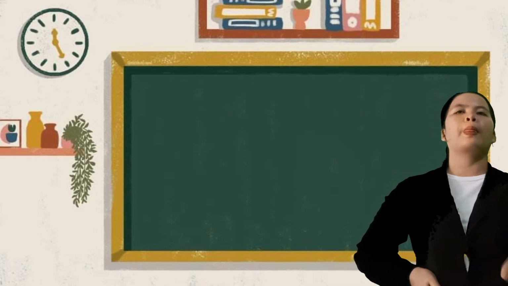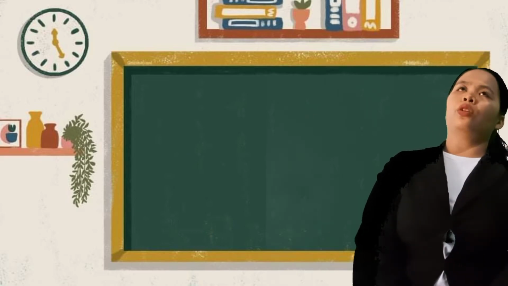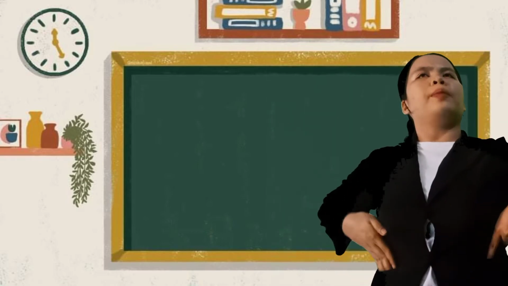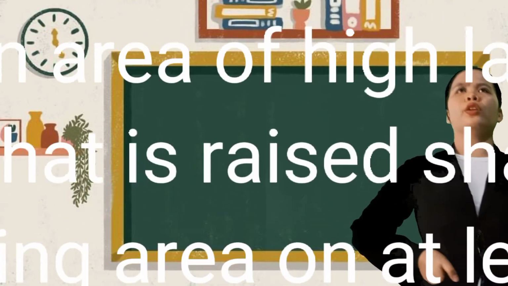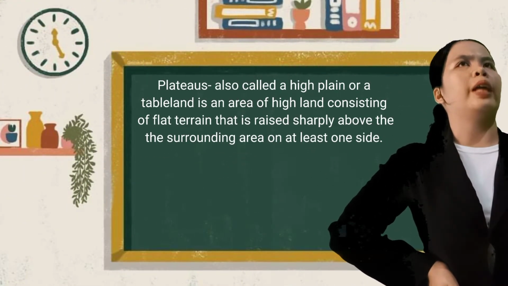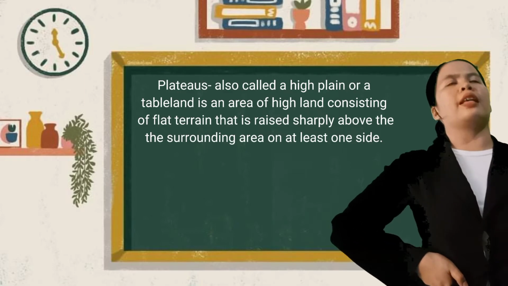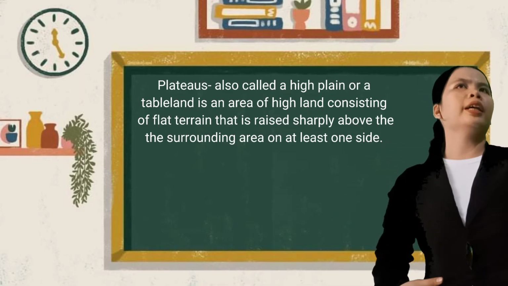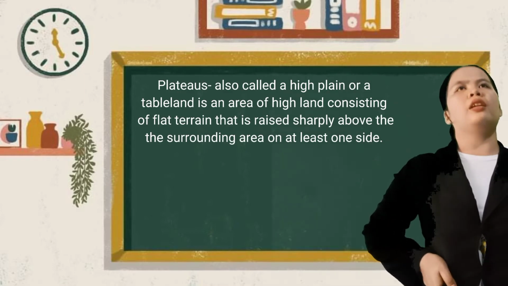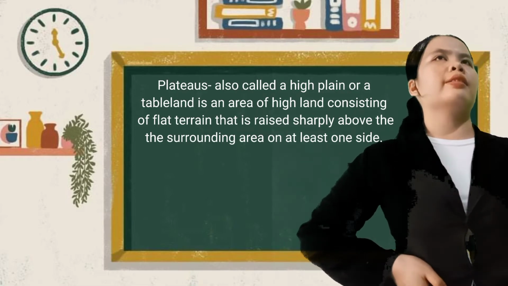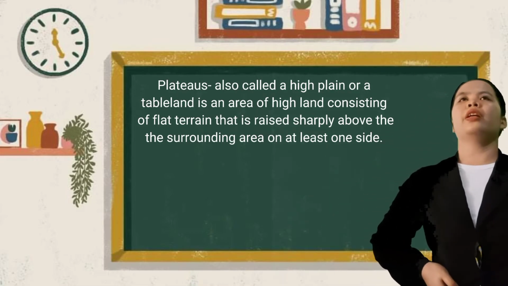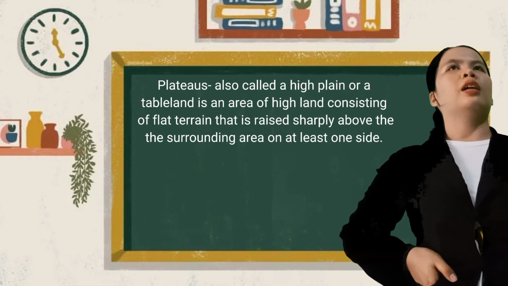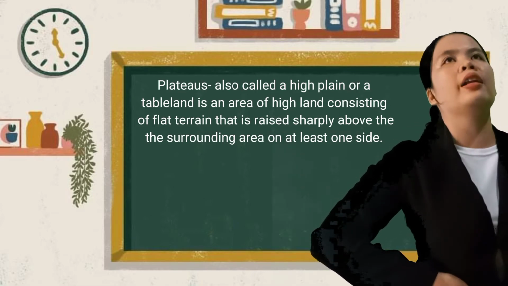Okay, very good. So next, class, is plateaus. So what is plateaus, class? Okay, plateaus, also called high plains or a tableland, is an area of a highland consisting of flat terrain that is raised sharply above the surrounding area on at least one side.